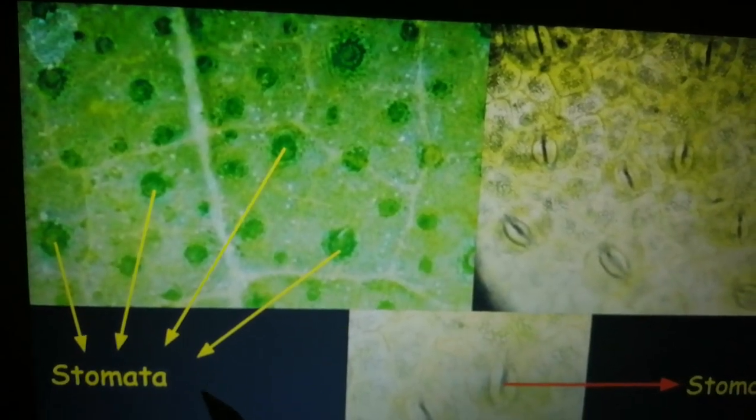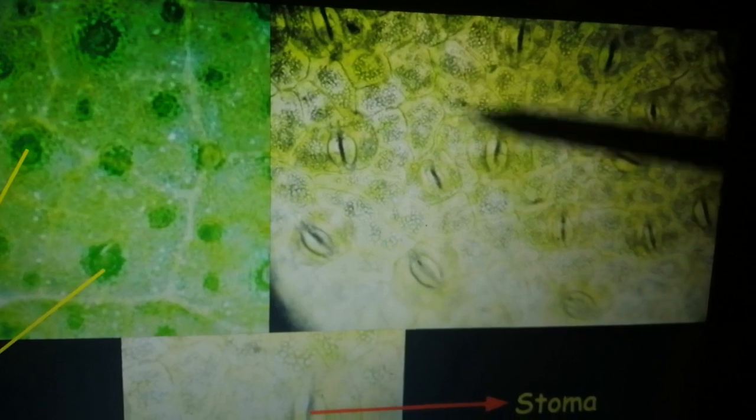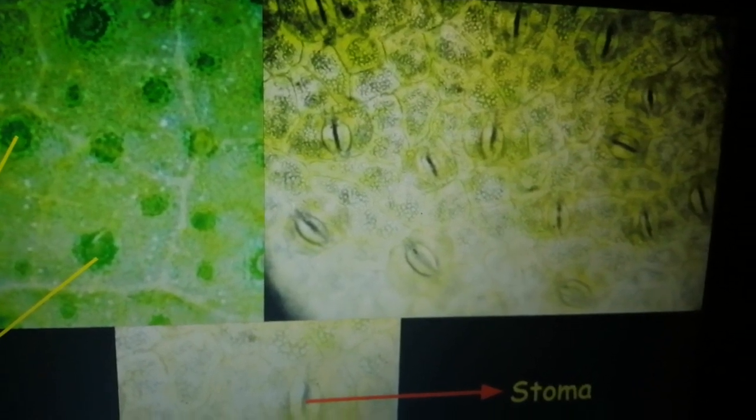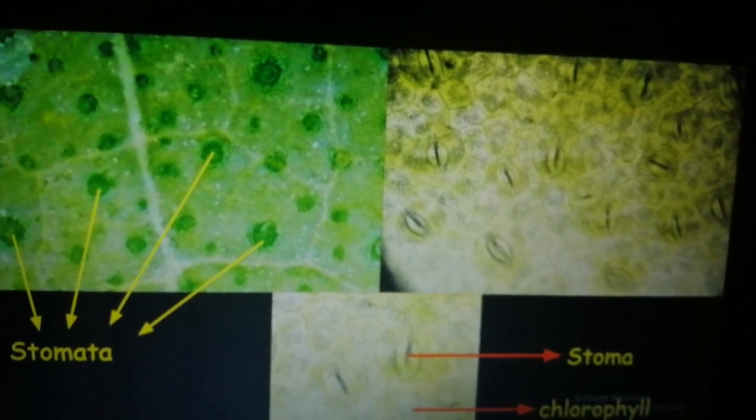They are called stomata, and they have these openings. This black part is the opening or a pore on the leaves, which opens and closes, and when it opens and closes, exchange of gas takes place. That is, the plant breathes through these stomata, and plural is stomata and singular is stoma.